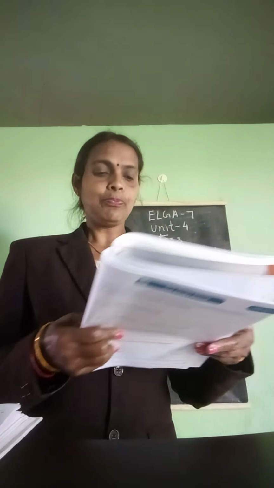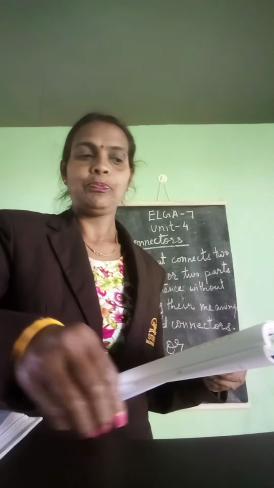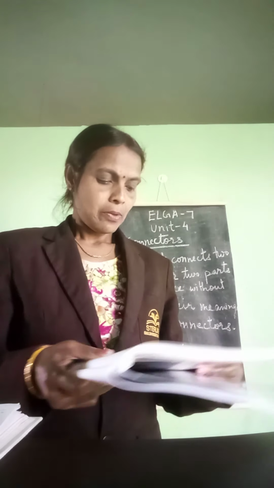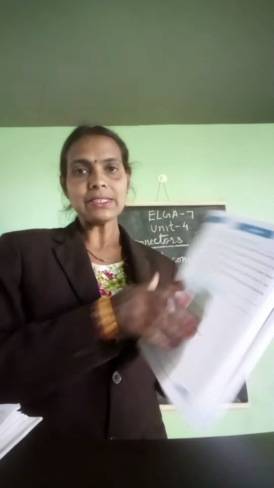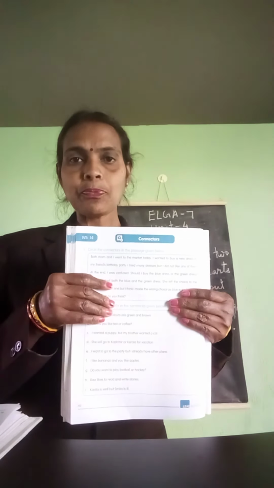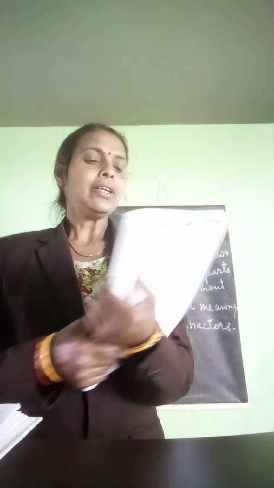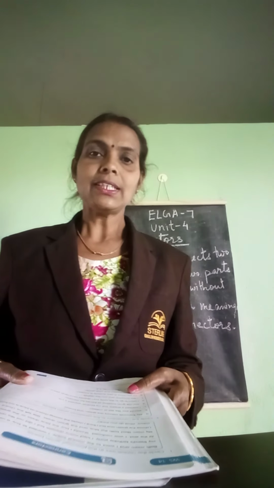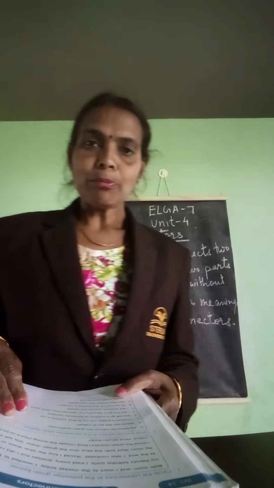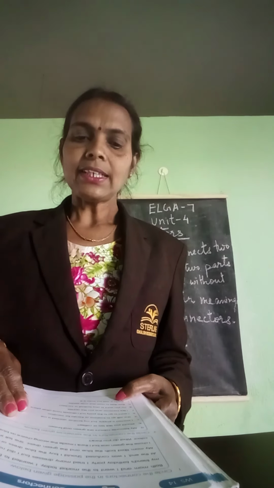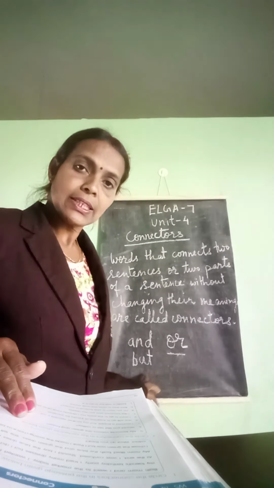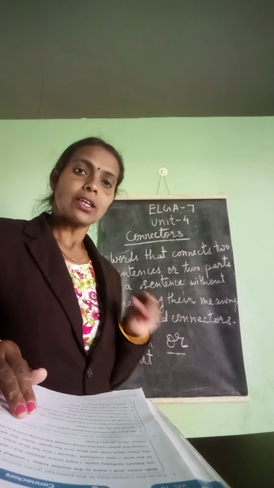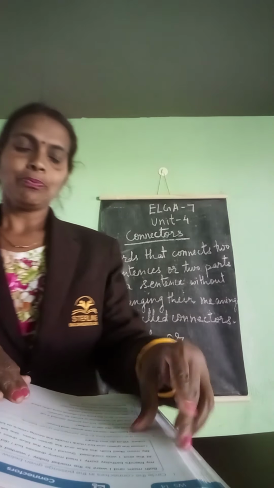Now, take out your Elga-7 workbook. Open page number 102. Here is worksheet 14, question number 1: Circle the connectors in the passage given below. I already told you that and, or, but are the connectors. So you have to circle those words in this passage.